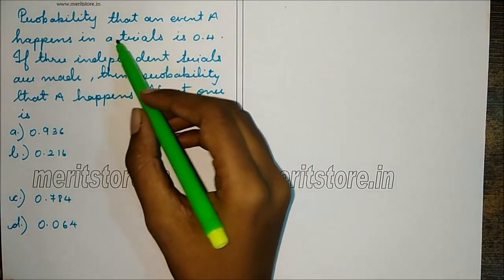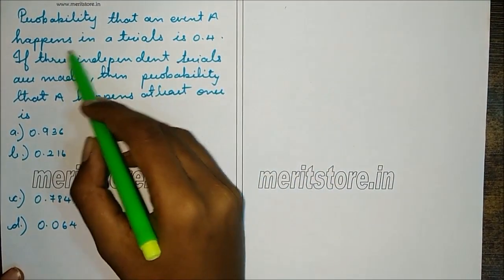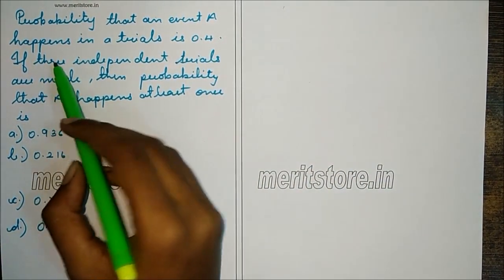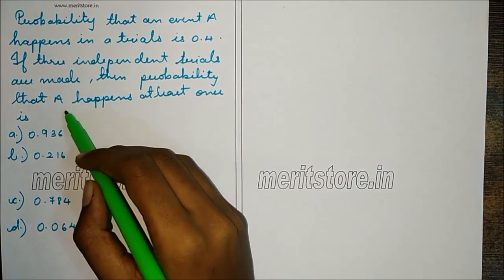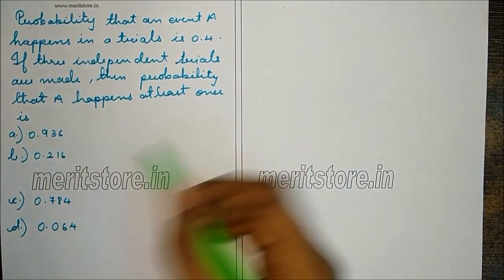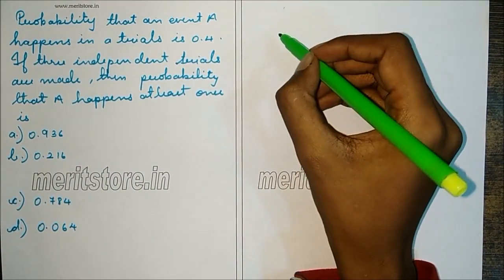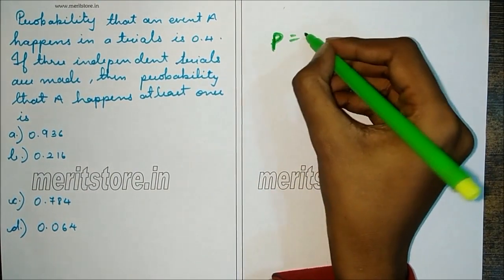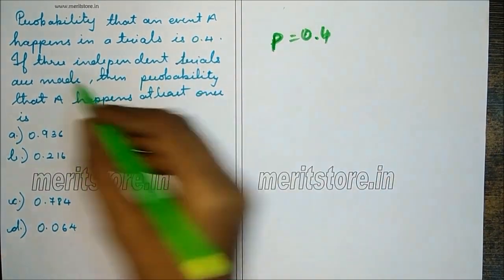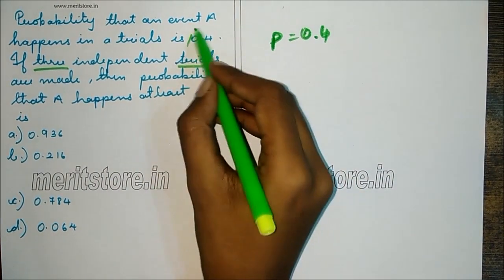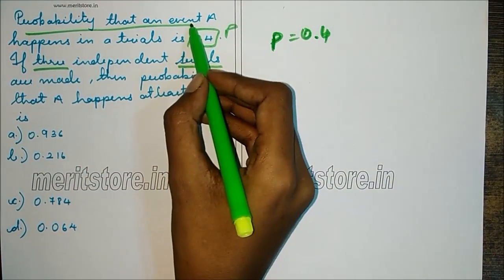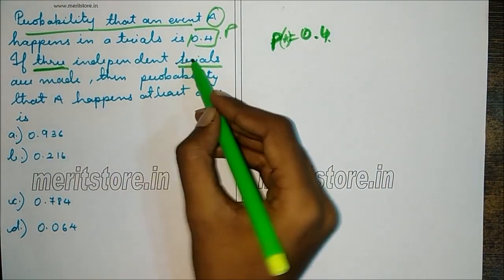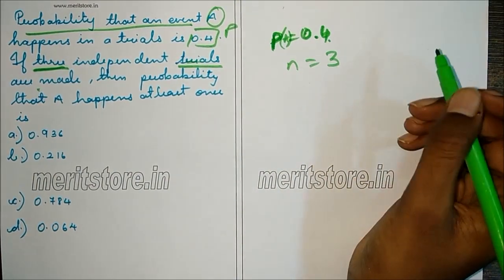Next question is, the probability that an event A happens in a trial is 0.4. If 3 independent trials are made, then the probability that A happens at least once is, now the probability of success of a trial for a particular event is 0.4. So p is 0.4. 3 trials are made. This is p, the probability of an event A. So the probability of A is 0.4. 3 trials are made, so n is 3.